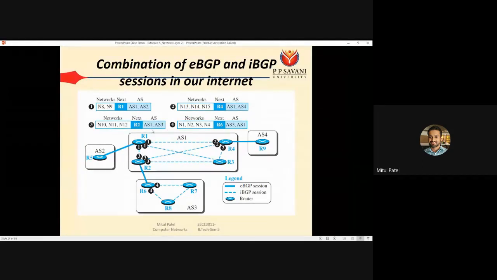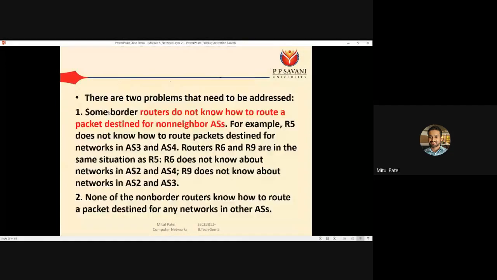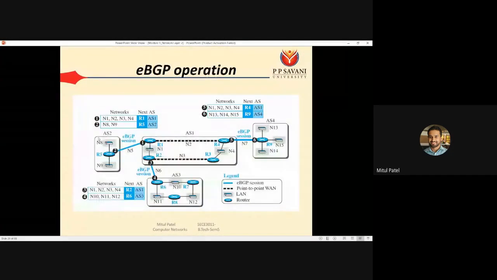For example, suppose R1 has sent its information to R2, R3 and R4, these three, so it will create one message. It has 3 addresses. First one is the networks. So R1 will say that if you want to reach N8 and N9, and N9 આપણા ક્યાં છે, so we know that N8 and N9 are in autonomous system 2.